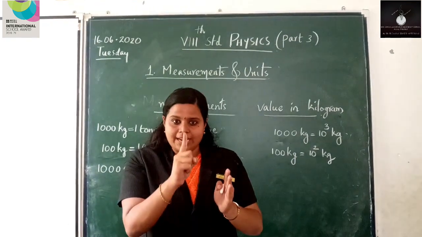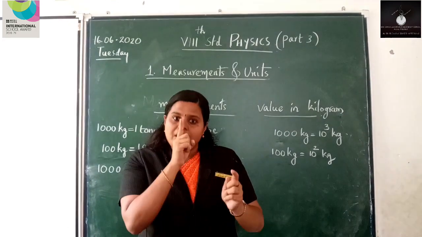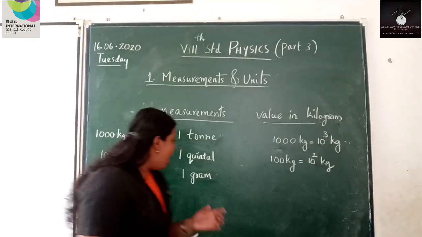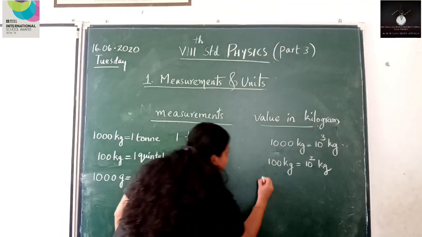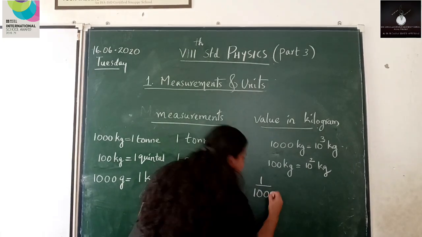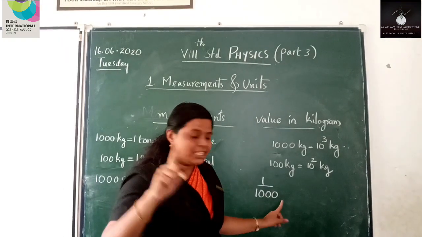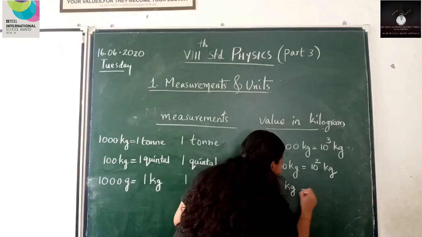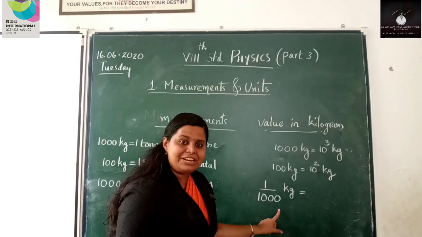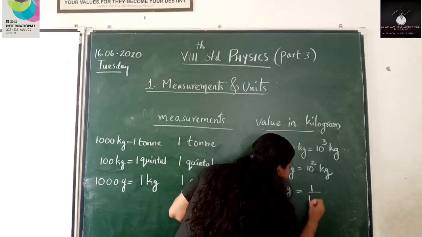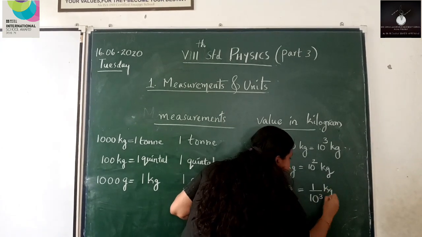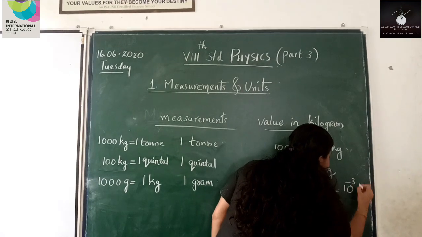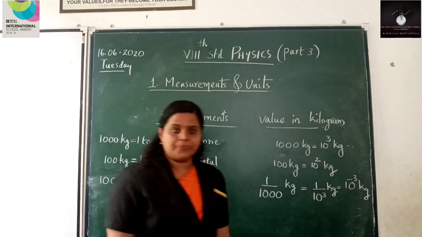So if you take a piece out of 1000, it is 1 out of 1000, or 1 gram. So how will we express 1 gram? 1 by 1000. The cake is of 1 kg. So 1 by 1000 kilogram. What is the exponential form of 1000? 10 raised to 3. So 1 by 10 raised to 3 kilogram, or this we can write as 10 raised to minus 3 kilogram. Is it clear?